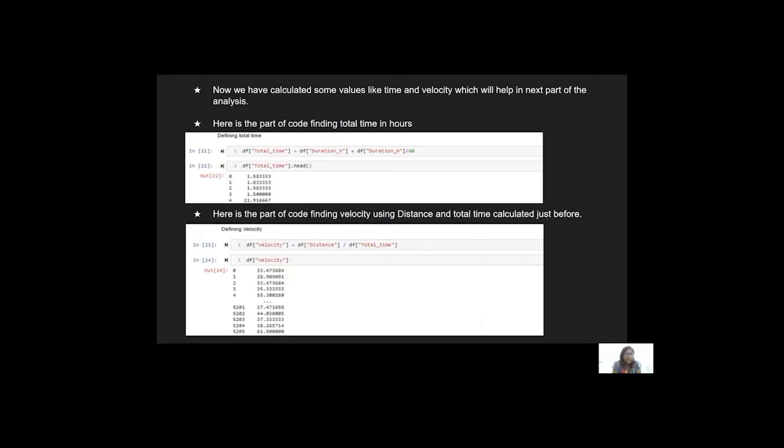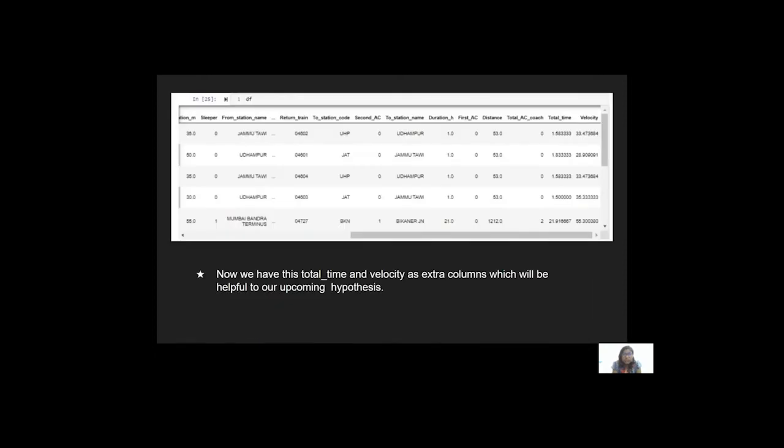Coming to the calculation of time, here there is a code showing the calculation of time. Total time is equal to duration in hours plus duration in minutes divided by 60, because 1 hour equals 60 minutes. And coming to the calculation of velocity, we calculate velocity using the distance and time relationship, where time is calculated just above. Here two new columns are being added, the total time and velocity, which we have calculated just in the previous slide.